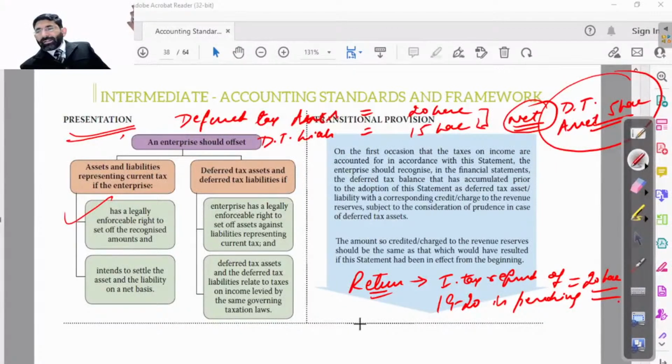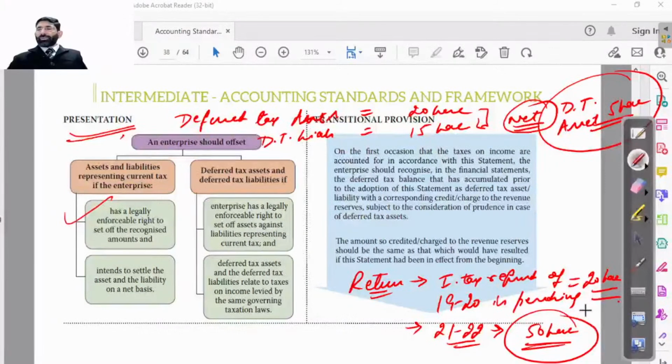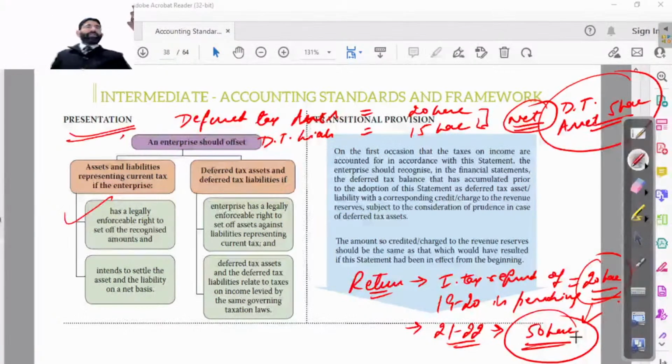Now we have to file a return for 2021-22, where the tax liability is 50 lakhs. This is the tax liability which I have to pay. Whether this 20 lakh can be adjusted there or not, whether we have to pay 30 lakh as a net payment or we have to pay 50 lakh in full. Just send me the answer. First, send me the answer.